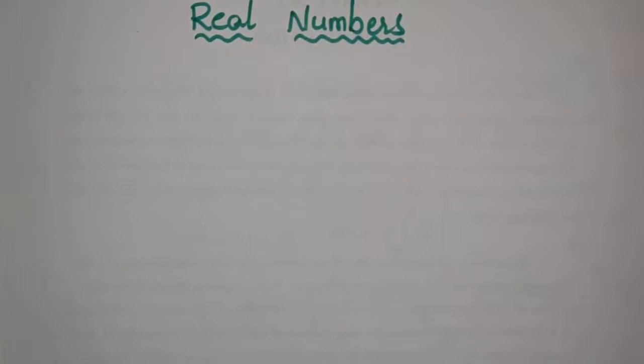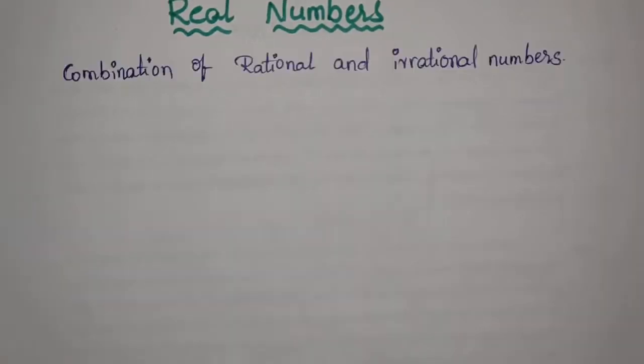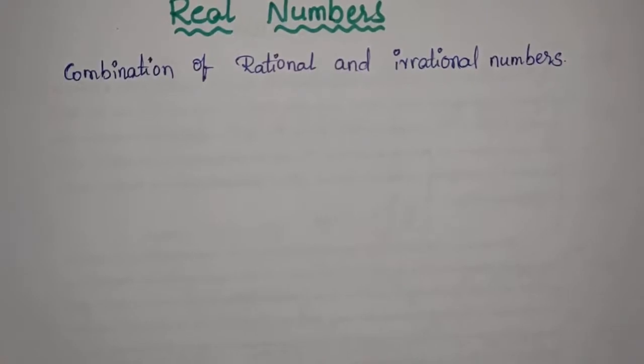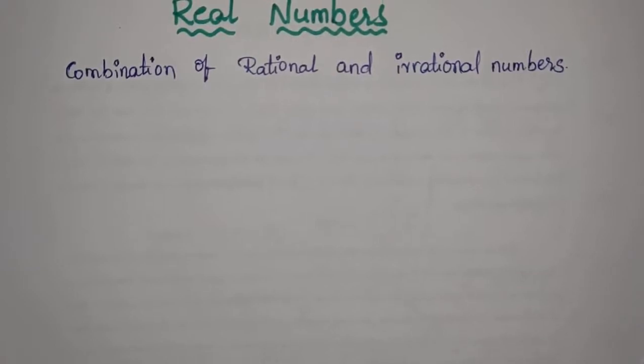In this session, we are going to learn real numbers, which is a part of the number system. What are the real numbers? The real numbers are the combination of rational and irrational numbers, which we can represent on a number line. We have other numbers, imaginary numbers, which cannot be represented on the number line. These real numbers include integers, fractions, irrational numbers, natural numbers, and also the whole numbers. We will see the chart of real numbers.